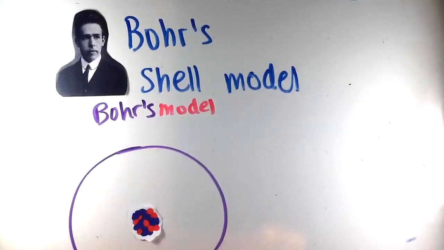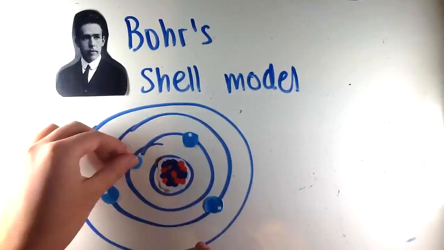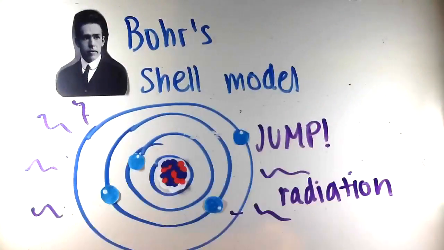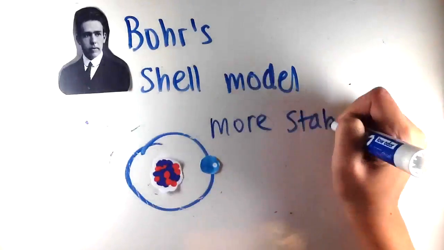Niels Bohr thought that Rutherford's model was incomplete because the electrons would crash into the nucleus and be unstable. He proposed that the electrons orbit the nucleus with a set amount of energy. If an electron were to jump to another shell, it would cause radioactive energy. If the electrons are on shells closer to the nucleus, they will have lower energy and be more stable.